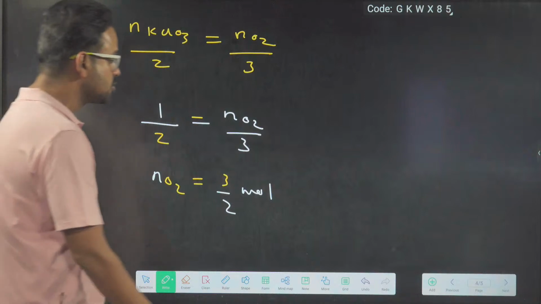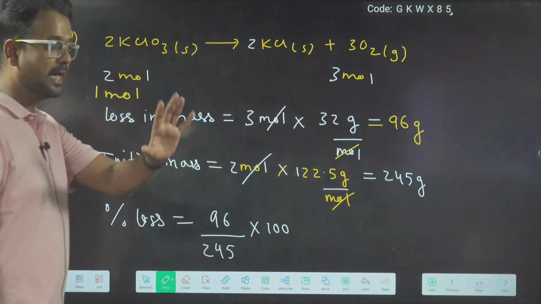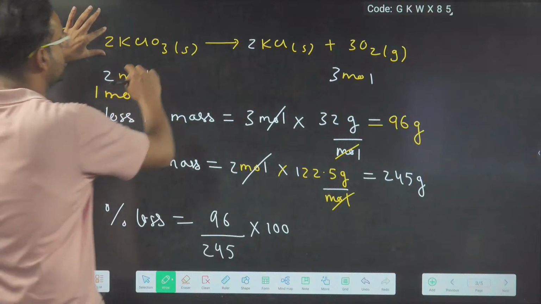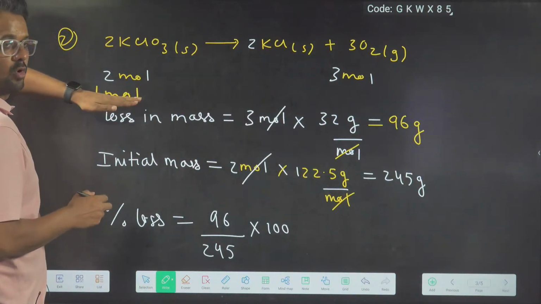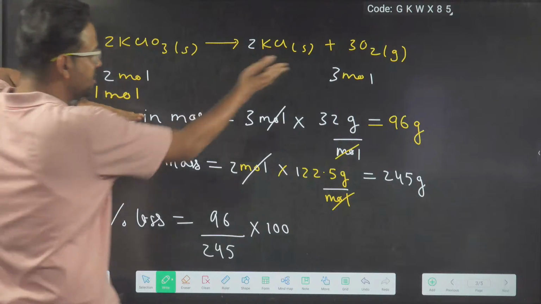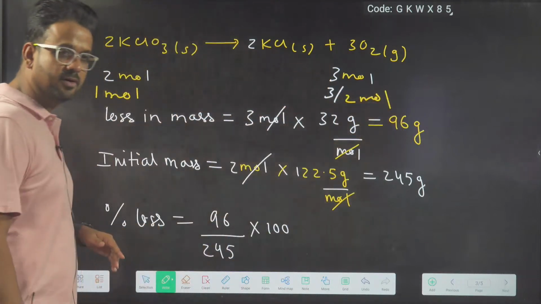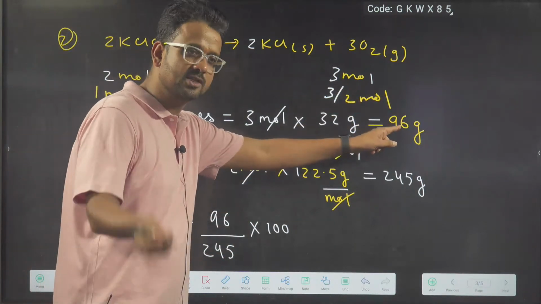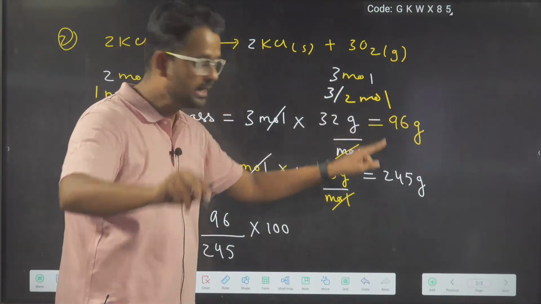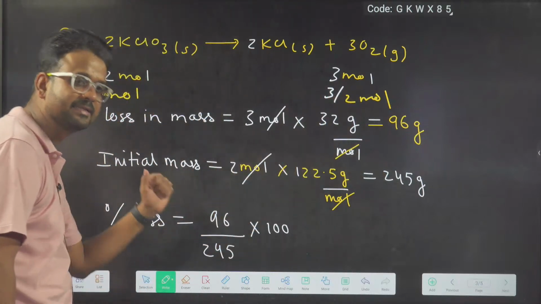So basically what I am trying to say is, I have solved the question assuming 2 moles, therefore I got 3 moles. If you consider 1 mole, that is half, then this will also become half. So as a result, your loss in mass will also become half, and the initial mass will also become half. So the ratio will remain the same.